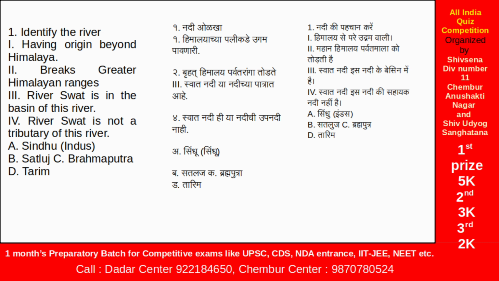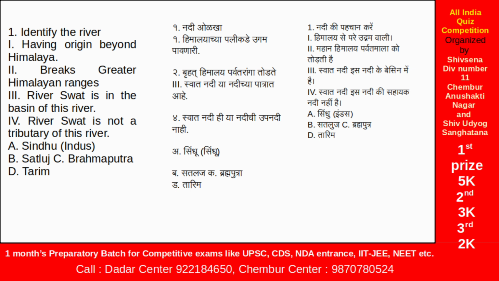Just check: it has its origin beyond the Himalaya, or even the Kailas range. Then the river Swat is in its basin, because it is a tributary of the Kabul river, and it breaks out through the greater Himalaya ranges. So for all these 3 reasons we can conclude that the river is Sindhu.